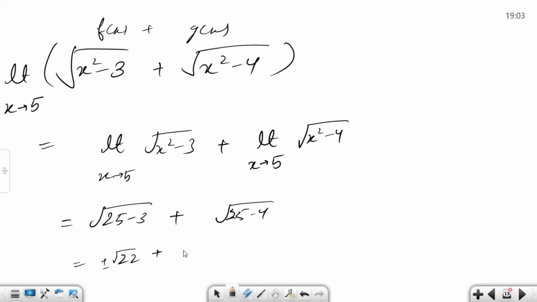Sir, what if we do that limit x tends to 5, will take common on both sides? Will take it as a common, sir. It is possible. Yes, you can directly do it from here. I'm just giving you an example of how the limit can be applied separately. Like we can also apply the limit separately.